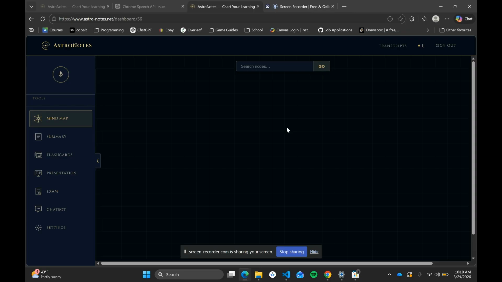As you can see, the first option that appears when you open or create a new transcript is the mind map. And the mind map is really the core of our whole platform, as we are internally storing all of the data as a forest, a tree structure with nodes and edges. It is dynamically generated when a user is recording audio, say from a lecture when a professor is speaking. And it will dynamically create new nodes as the information is talked about.